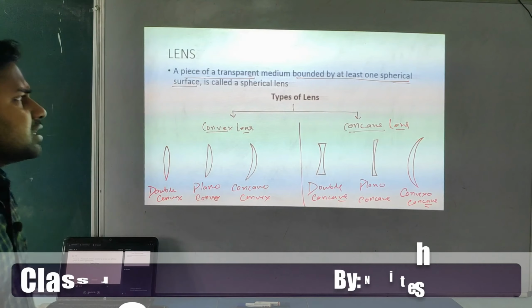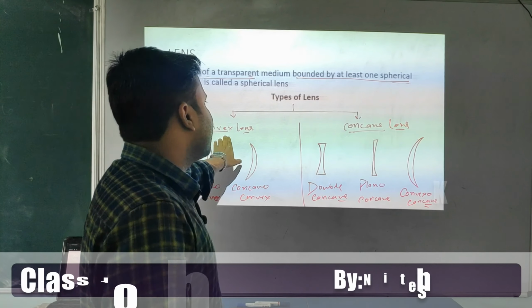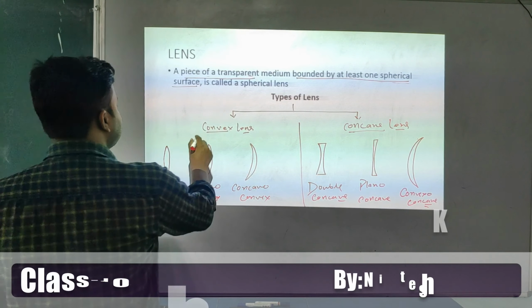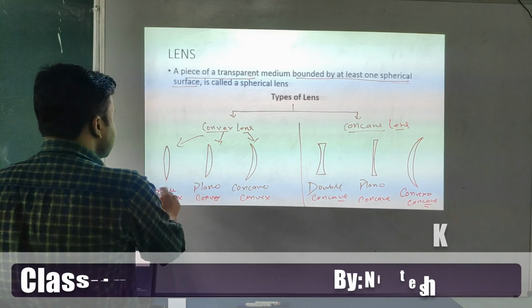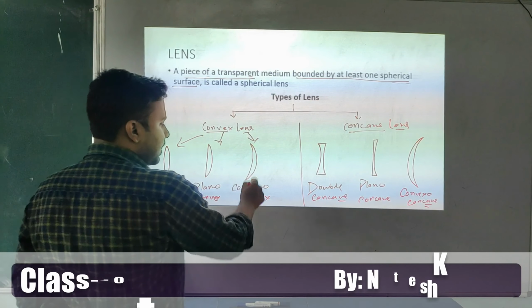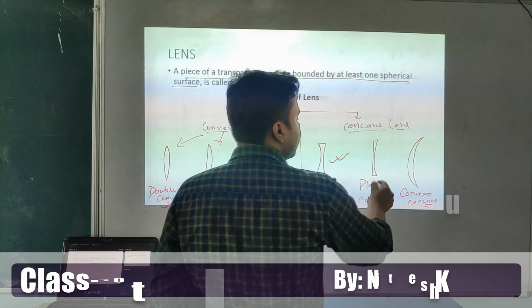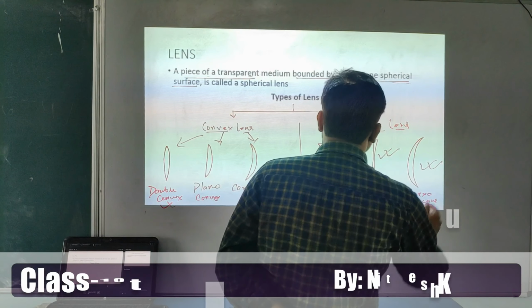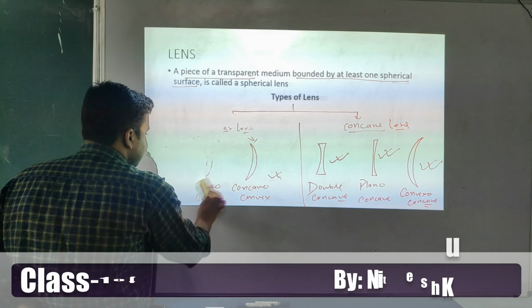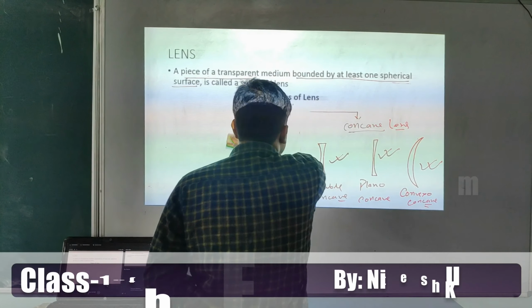Okay students, so these are the three categories of lens. First we divide lenses into two categories, convex and concave. Convex has three categories: double convex, plano-convex and concavo-convex. Now here, concave has double concave, plano-concave and convexo-concave. By the way, in the 10th class CBSE syllabus I am just going to discuss double convex and double concave.